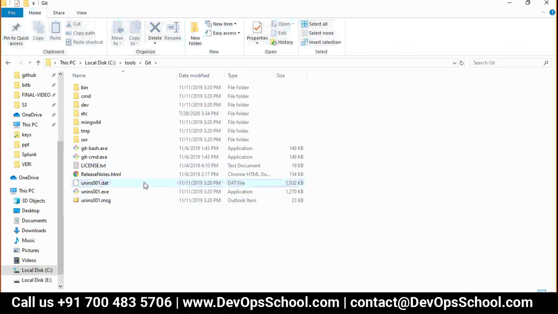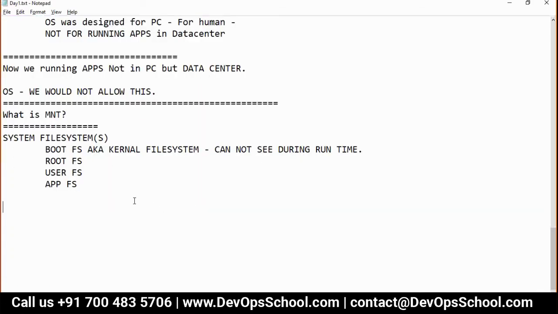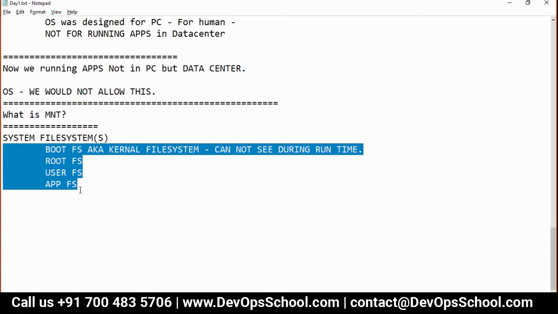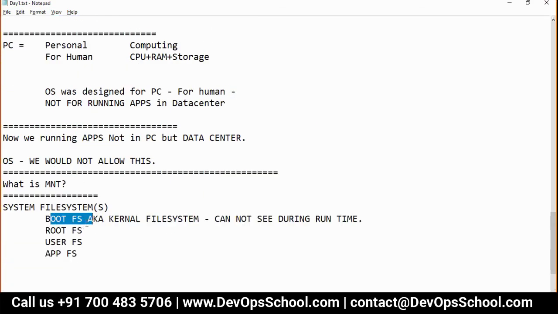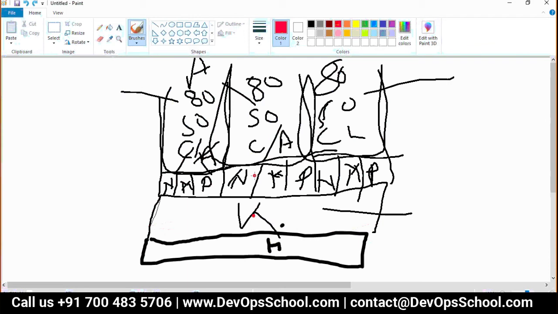Okay, so this is called applications. So guys, in order to run any applications, you need a boot file system, root file system, user file system, and application file system. Understand that? Again, I'm saying, in order to run applications, you need a boot file system, root file system, user file system, and application file system. Whereas if I look at it here, let's figure it out.